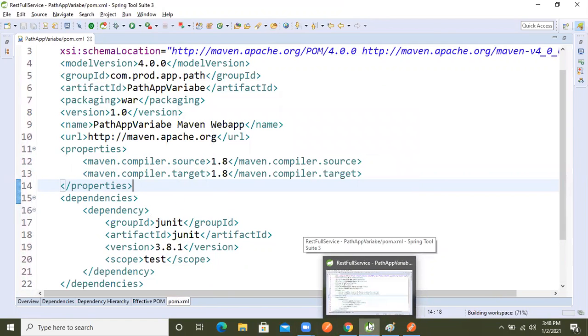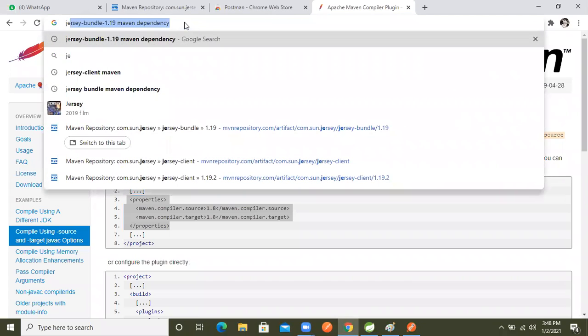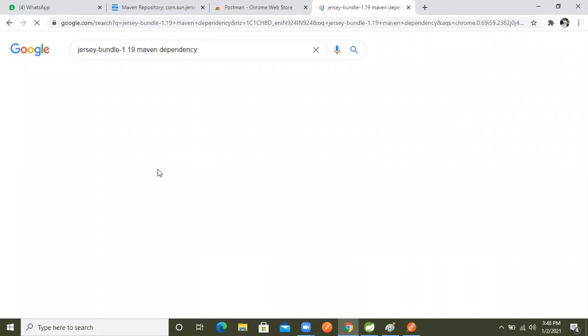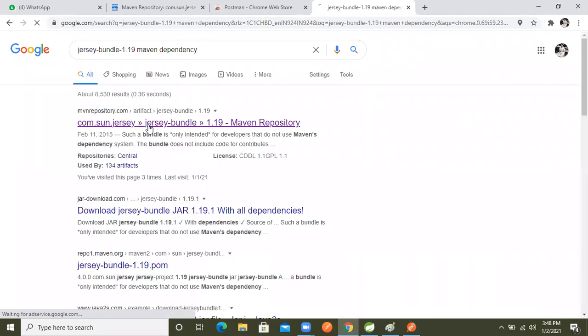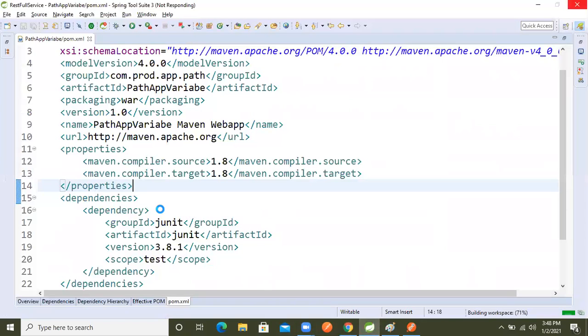If we want to work on RESTful, we need the Jersey dependency. So we will go to the Maven Central Repository and copy that dependency, and this time we will go inside dependencies. The system is a little bit slow now, don't worry about that.